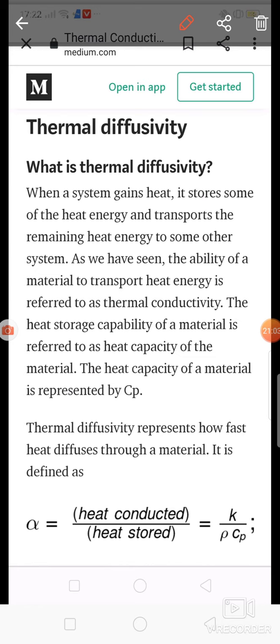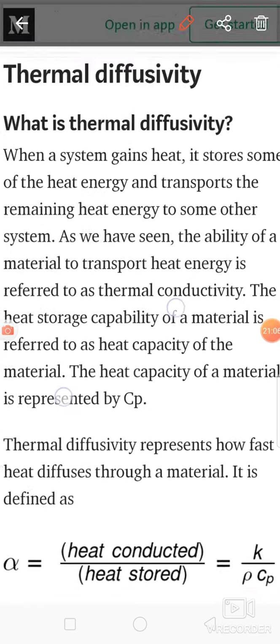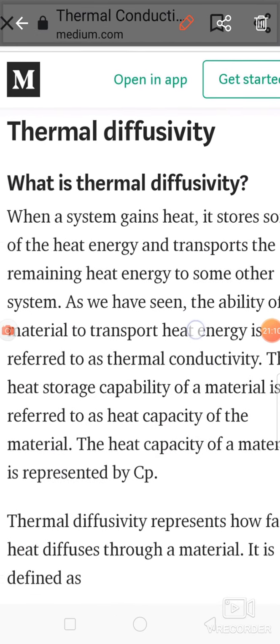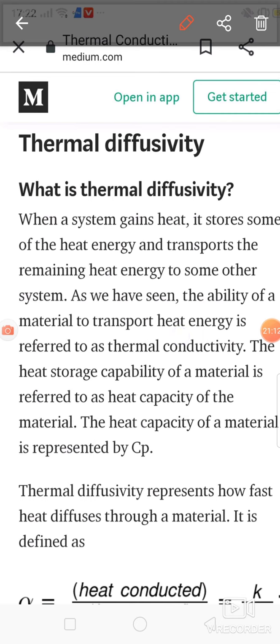So when a system gains heat, it stores some of the heat energy and transports the remaining heat energy to some other system. When a system gains heat, at that time what will happen? It stores some of the heat energy, and transports the remaining heat energy to some other system.